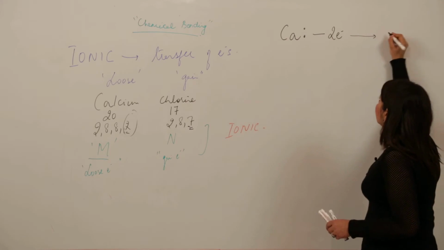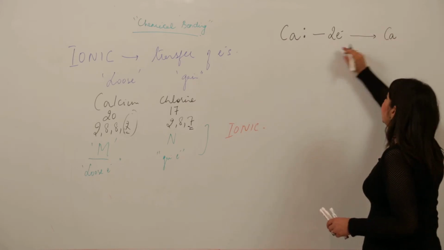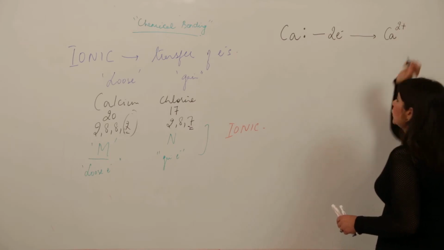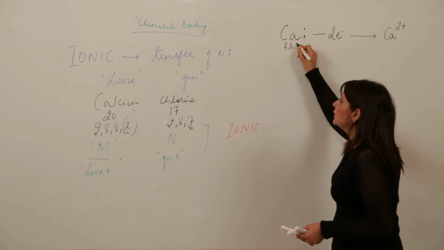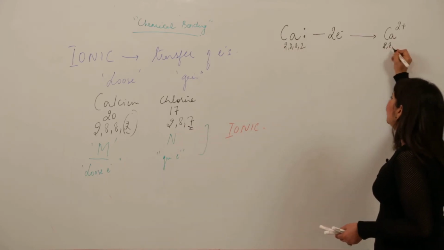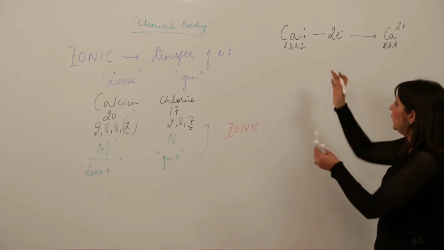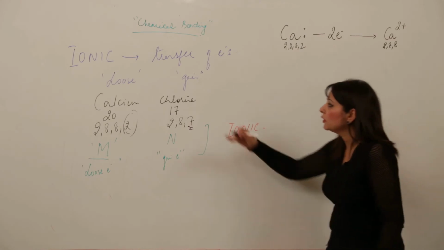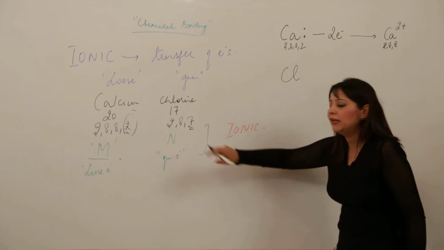And after doing that, what will happen? After losing 2 electrons, 2 positive charge will be in excess and it will become 2 positive. No need to write the configuration, but still if you want, you can write it there only. If you want to make your answer more impressive, you can write it here also, right? So for the metal it is done. Now come to the non-metal. The non-metal is chlorine. Write its symbol. How many electrons does it have?